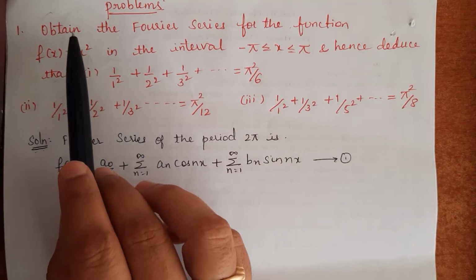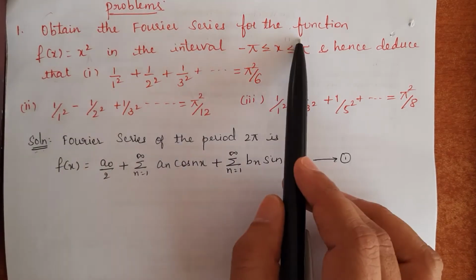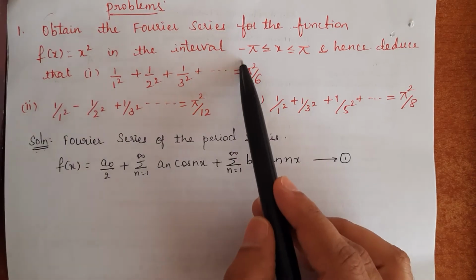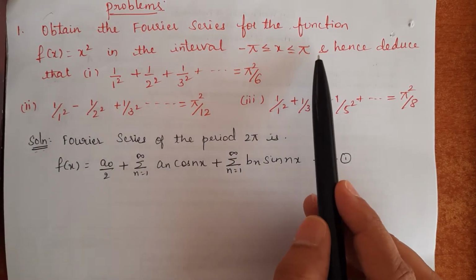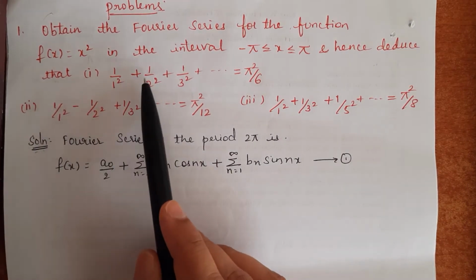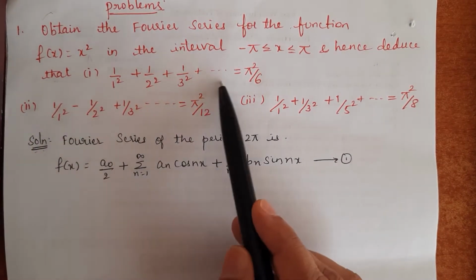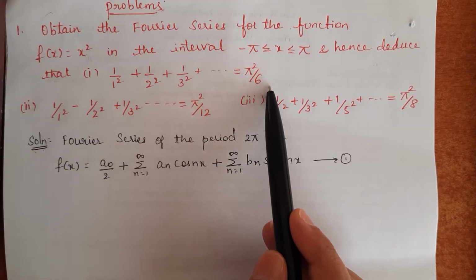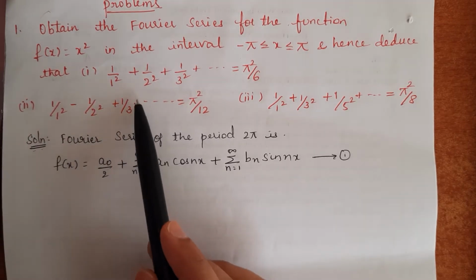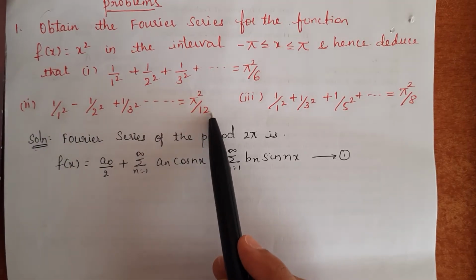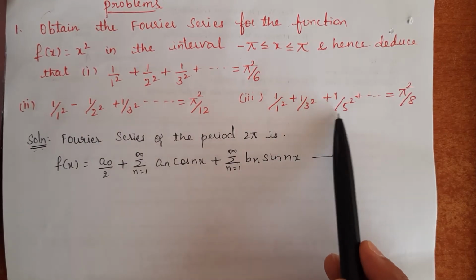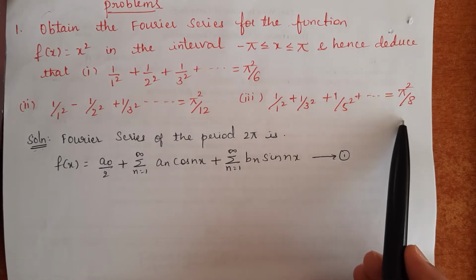The first problem is, obtain the Fourier series for the function f of x equals x square in the interval minus pi less than or equal to x less than or equal to pi, and hence deduce that 1 by 1 square plus 1 by 2 square plus 1 by 3 square plus etc. equals pi squared by 6, and the second deduction is 1 by 1 square minus 1 by 2 square plus 1 by 3 square etc. equals pi square by 12, and the third deduction is 1 by 1 square plus 1 by 3 square plus 1 by 5 square plus etc. equals pi square by 8.